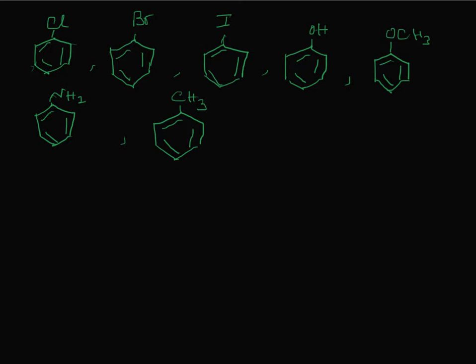Look at the atom that is directly attached to the benzene molecule or benzene ring: the 3 halogens, and oxygen in the case of hydroxybenzene and methoxybenzene, nitrogen in the case of aminobenzene. Leave the methylbenzene for the time being. That cannot be included at this stage. Among the rest of the groups, what is common?